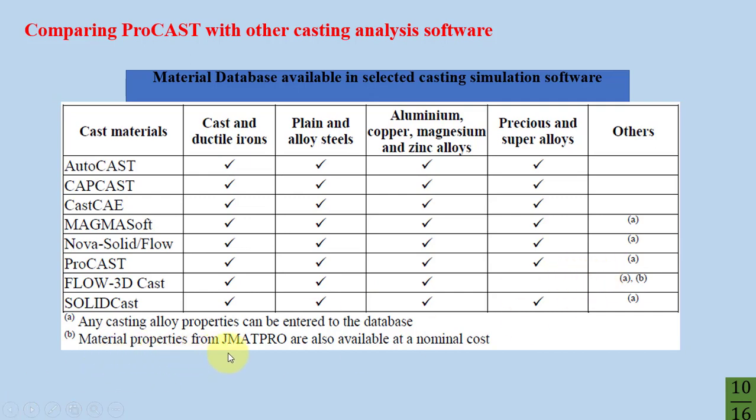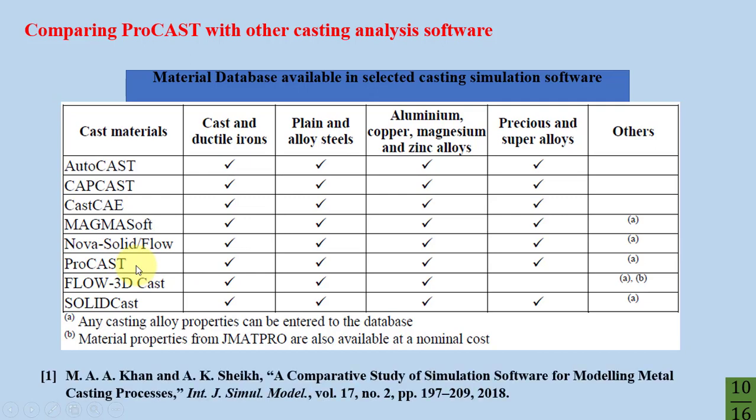Material properties from JMatPro are also available at a nominal cost. You can create your database of mechanical properties of material for casting simulation in JMatPro software, and after that you can import it in XML format into the ProCAST software. The reference of this table is from this article, a comparative study of simulation software for modeling metal casting process.